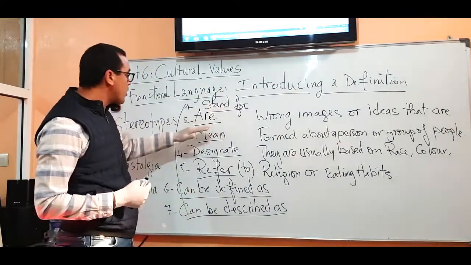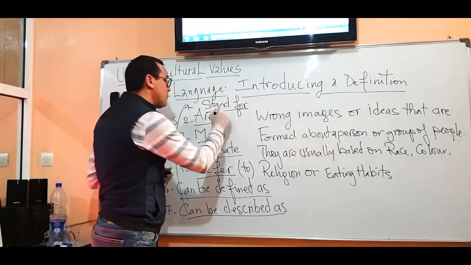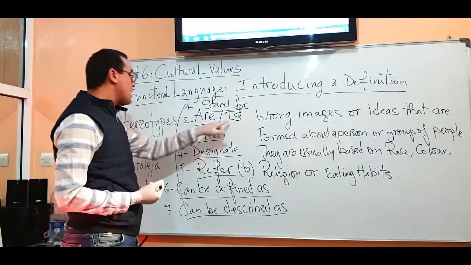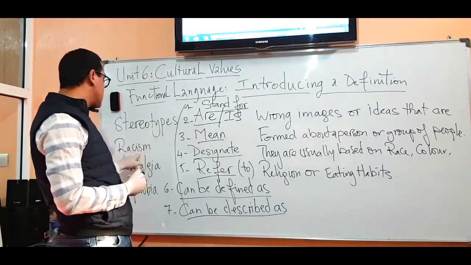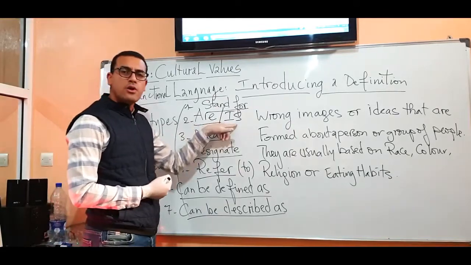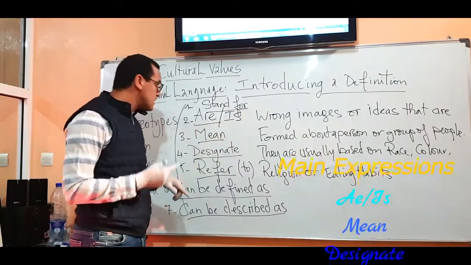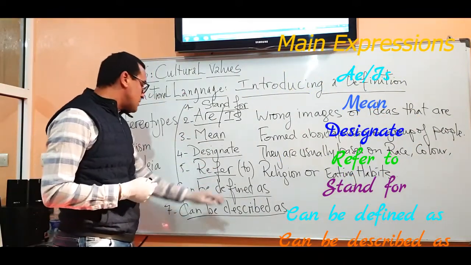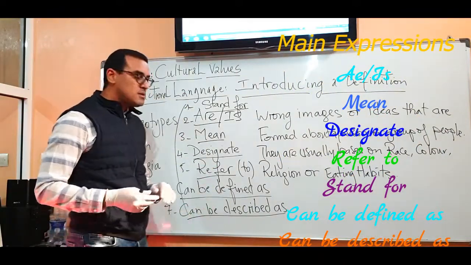So we have stand for, are, or is. By the way, the auxiliary here can be a singular verb. If it is a singular noun like racism, then you can opt for the auxiliary is in its singular form. So we have the third one: mean, designate, refer to, can be defined as, can be described as.